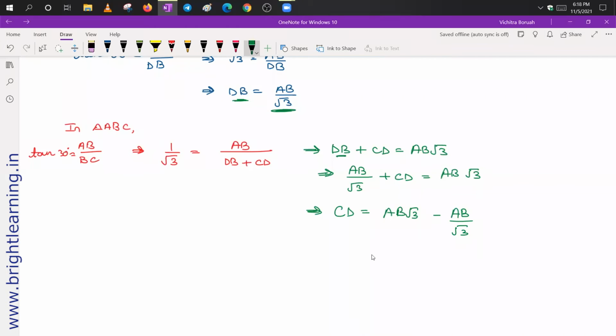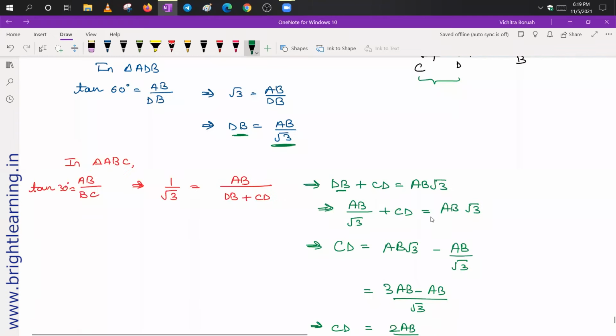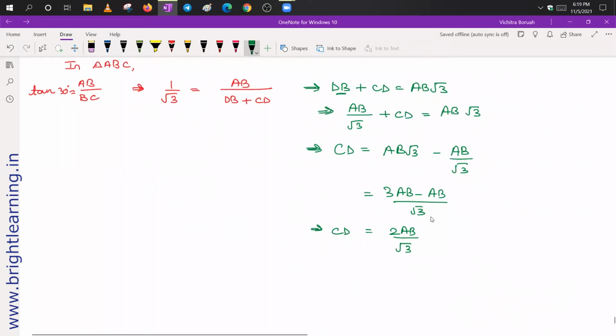And if you take the LCM here, you will get 3AB minus AB, whole divided by root 3, and it is equal to 2AB upon root 3. So from here, we get CD equal to twice AB upon root 3. This is this distance. So CD we got twice of AB upon root 3.